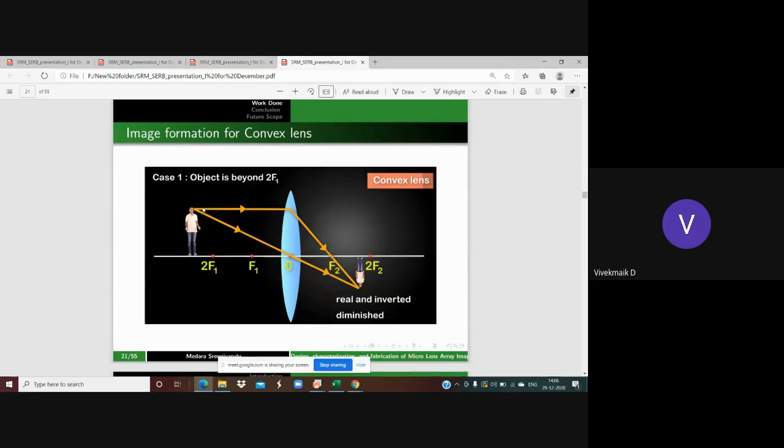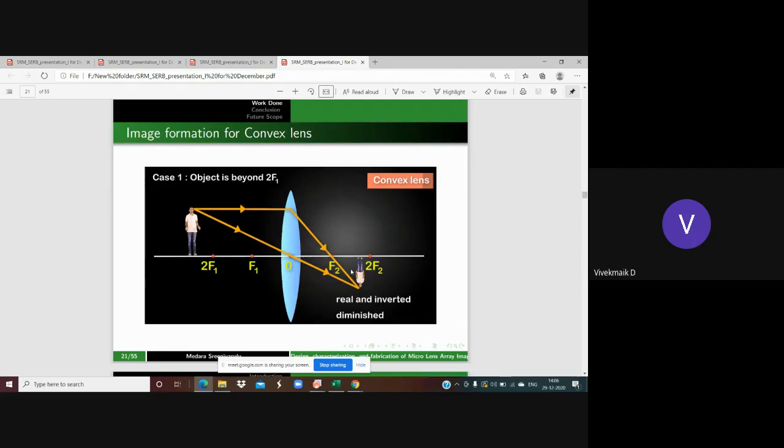Then the top rays: rule 1, the ray which is parallel to the principal axis, after the refraction is going to pass through F2. And one more ray, which is passing through the optical center, is going to converge at a point in between F2 and 2F2. Where these rays converge, there the image is going to be formed. I am exactly showing only the top point of the object and its image, and the bottom will be from rule 3. Then you can draw it normally.